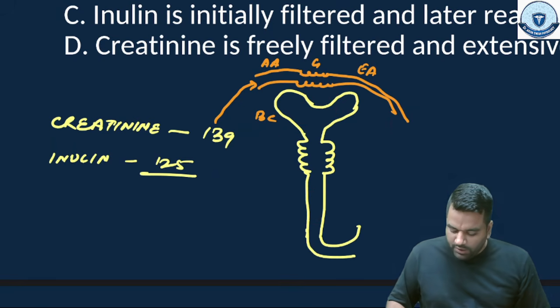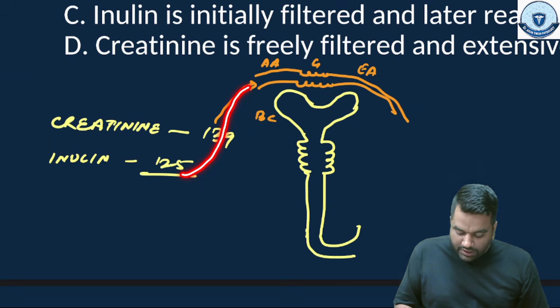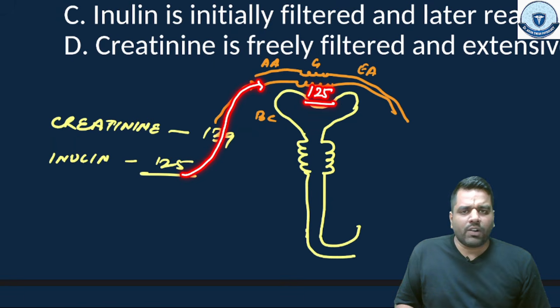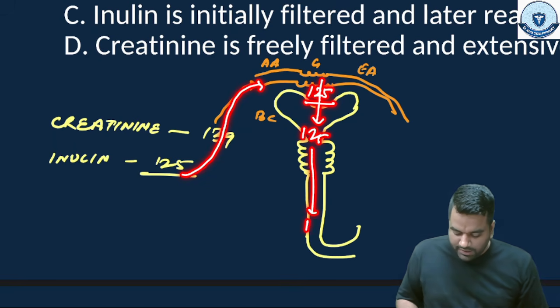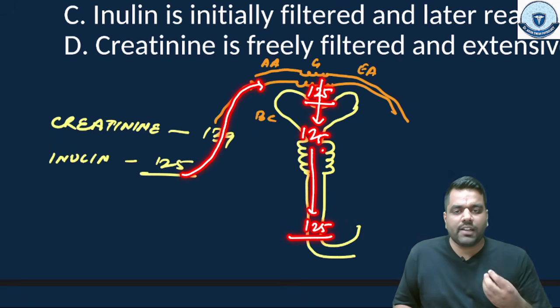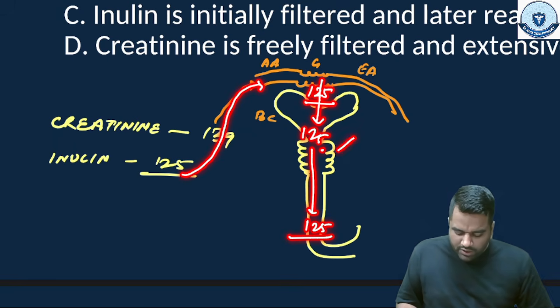What is happening with the inulin? When inulin reaches the afferent arteriole, the clearance rate of the inulin is 125. And what is the GFR? Same, 125. So that much will go out from here, and further on it should also be just that much. If inulin, whatever the clearance rate is, is already filtered, it is not going to be secreted and it is not going to be reabsorbed.